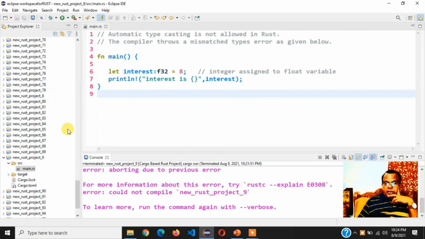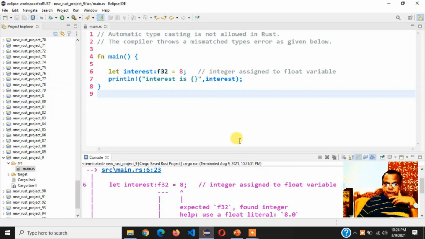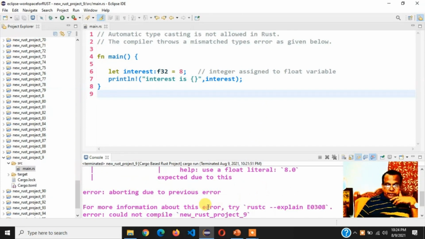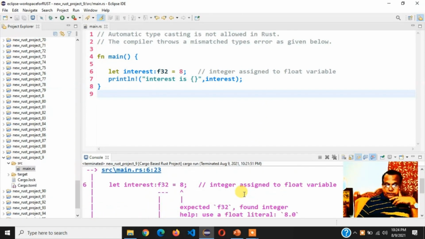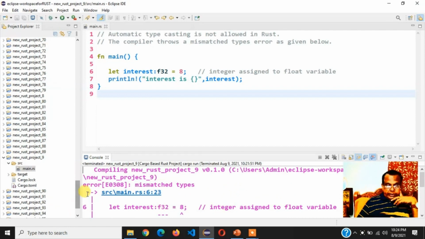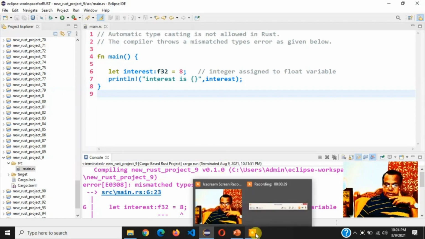Fine. Now look, this is a very important point. Sometimes I may not tell it directly like this, but it is assumed that you know it very well. I think it is very simple. So this is the program. As I told you, it has given a mismatched types error. See, that's all. The error is E0308 in square brackets: mismatched types. That's the error. Now we'll come to an end.